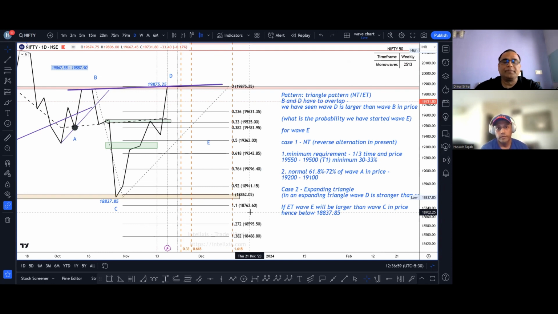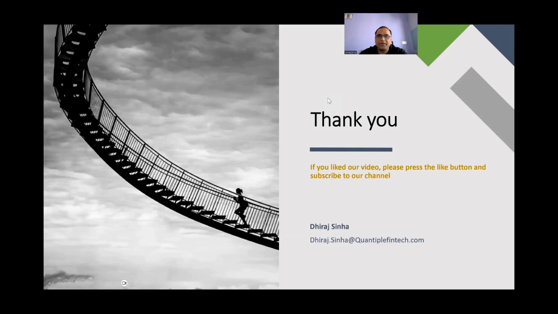With that, we will close the NeoWave analysis for the day. Thank you, sir. That completes our NeoWave analysis. We are expecting a downtrend. How far it will go? We have given certain levels. The chances are high that it will end up being a neutral triangle. But if it moves beyond that, we will know probably next week when we are doing the analysis and see if there are chances of it turning into an expanding triangle. In that case, we would be staring at a much larger down move.